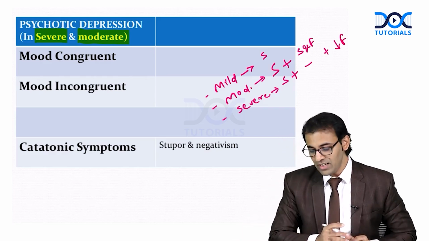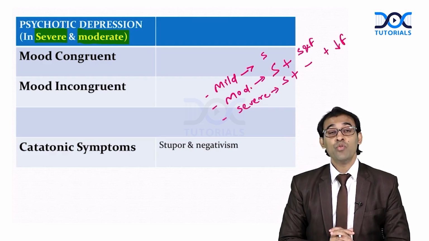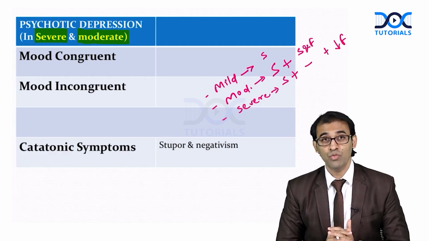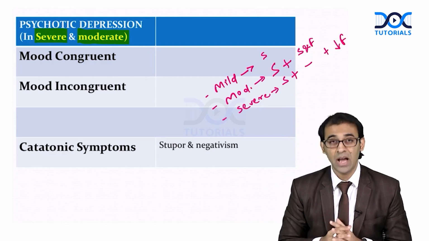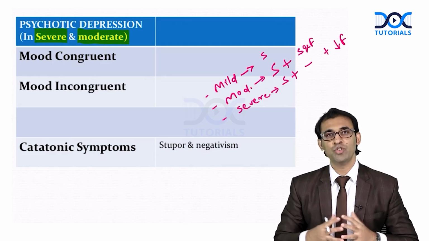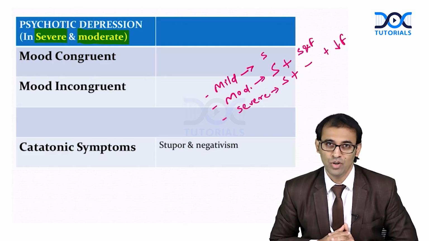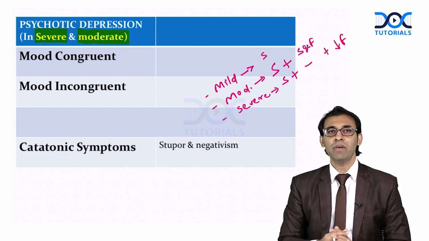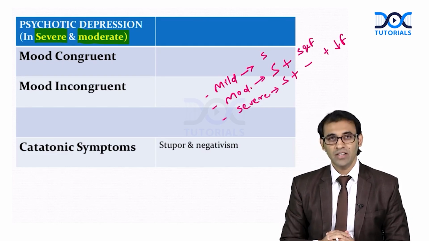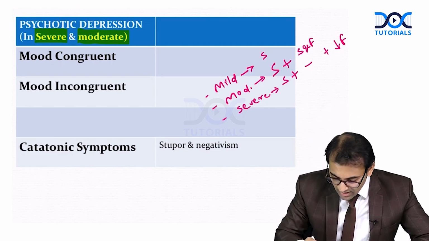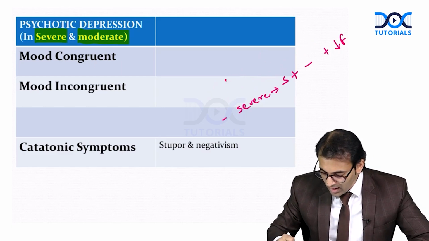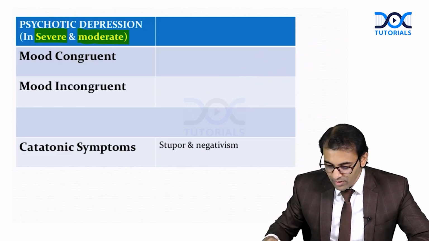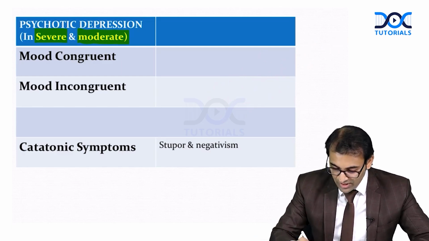So now we can understand severe depression, where there will be symptoms of depression, problems in sleep and food habits, and so many dysfunctionalities also. So remember, in severe and moderate depression, we can see psychotic symptoms. Let's understand this part. What kind of delusion can we see here?